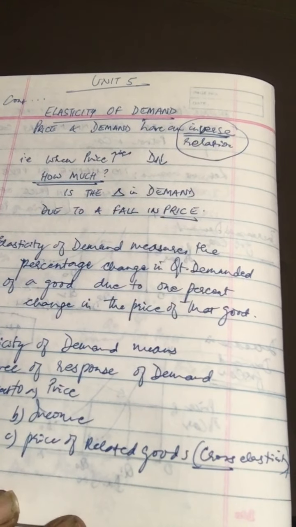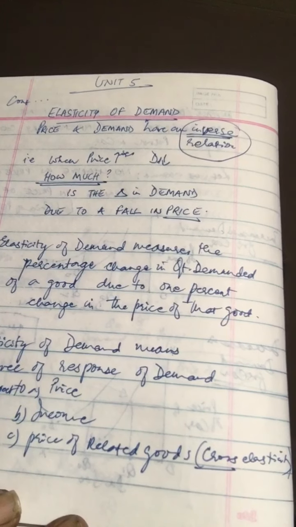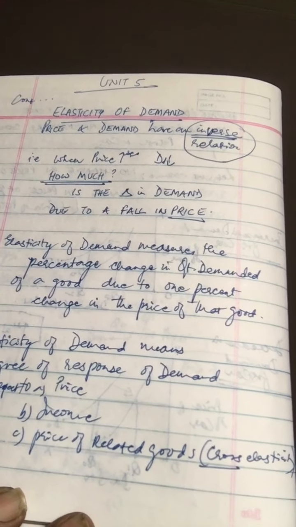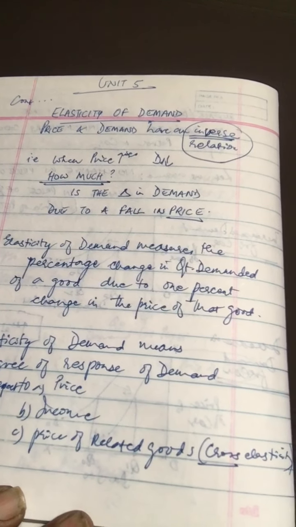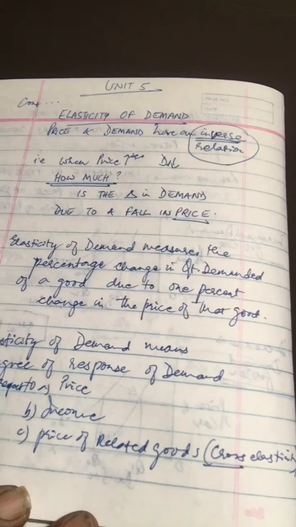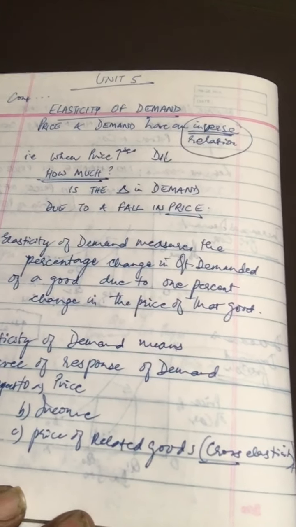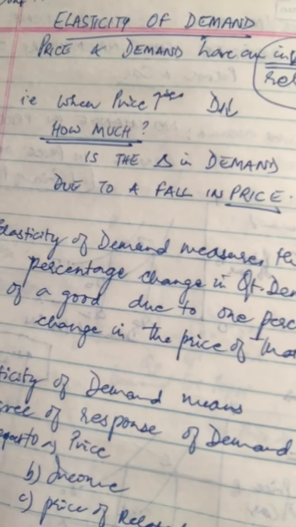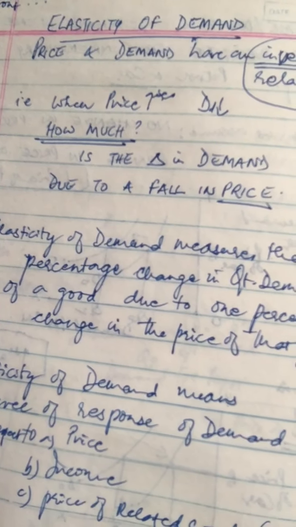So that is known as cross elasticity of demand. In the syllabus that we have for 11, we will only focus on price elasticity of demand.